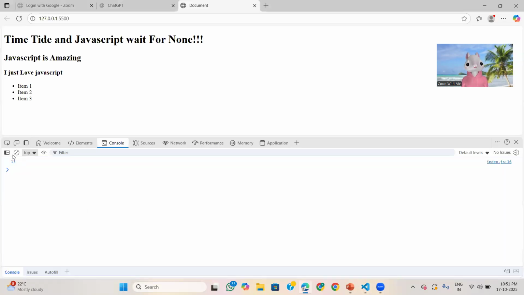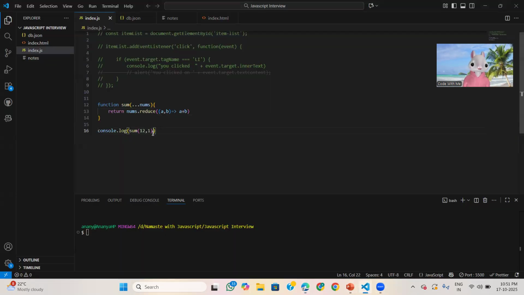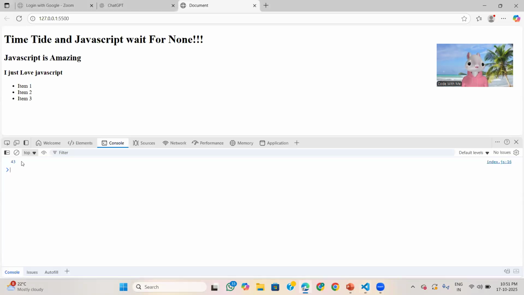Now see, the output came as 13. Now if I give here 1, 2, 2, 3, 4, 5, guess what will be the output? Because I gave this as a rest parameter, it will take any number of arguments and add all of them. See in the output.